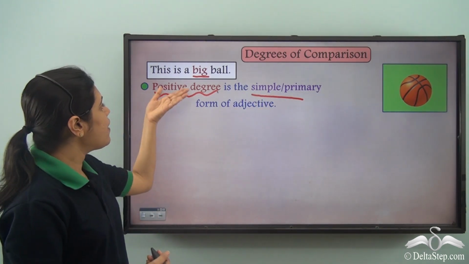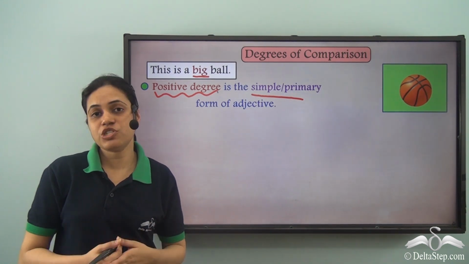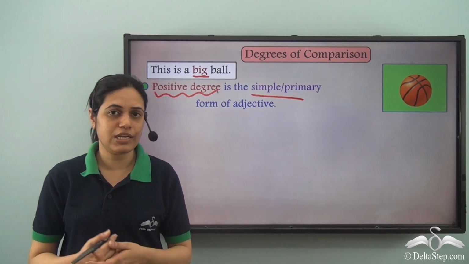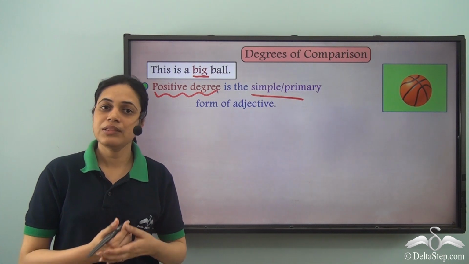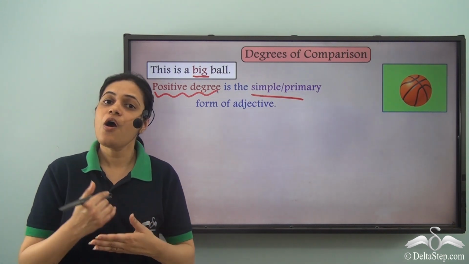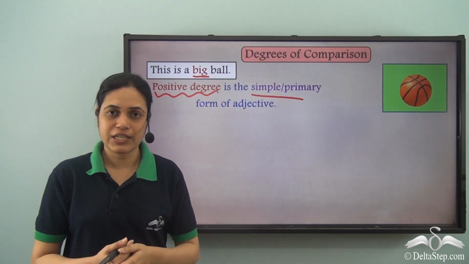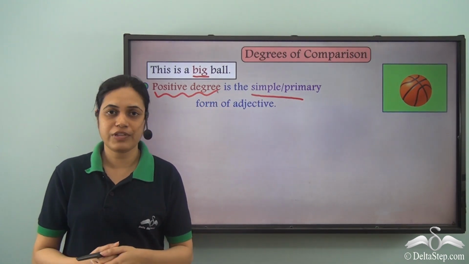It is called the positive degree of adjective. The adjectives which we have been normally using till now, big, small, thin, fat, clever, beautiful, interesting, all these are the positive degrees of adjective or the simple forms of adjectives.